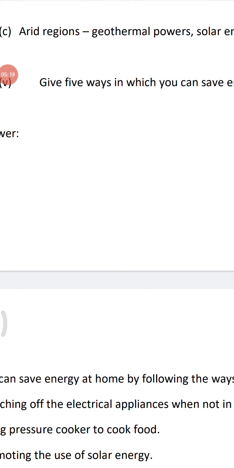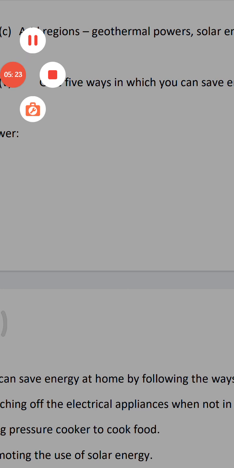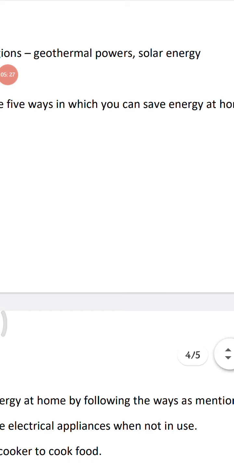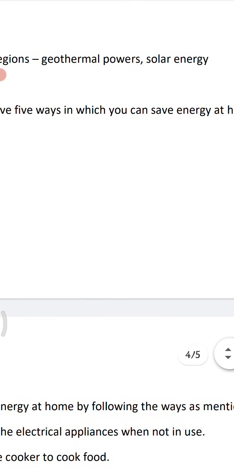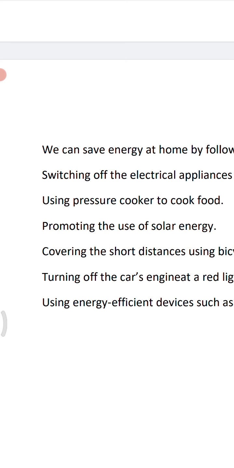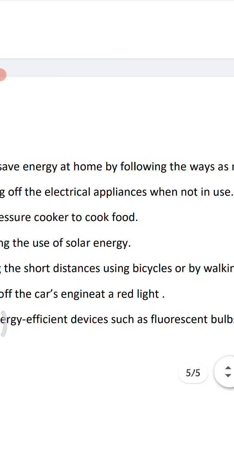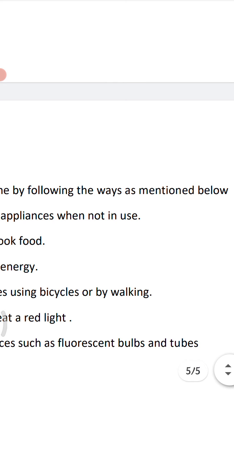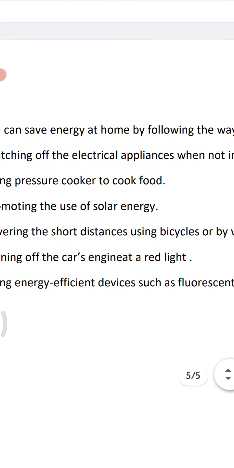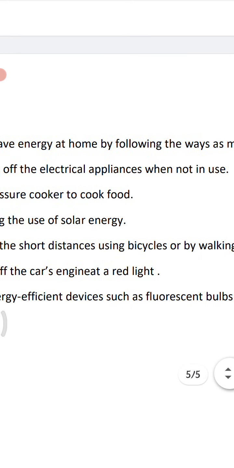The next is give 5 ways in which you can save energy at home. So we can save energy at home by the following ways. Switching off the electrical appliances when not in use.